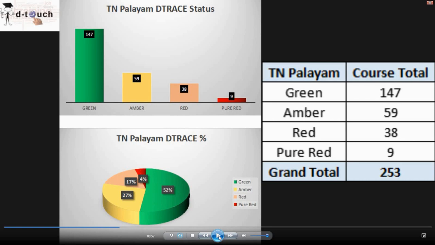And when I checked with one of the managers, he confirmed that some of the people in pure red have already resigned, so we need to get an updated list from HR to confirm and remove those pure red cases from the DTrace list. Right. So if you look at the percentage of TN Palayam, we can see 52% green, 27% amber, 17% red and 4% pure red. Alright, so let's move on to the next center now.